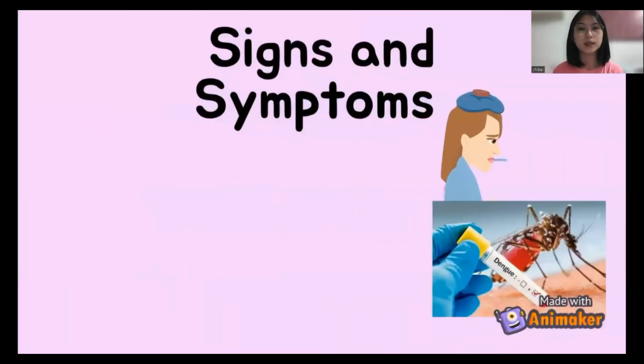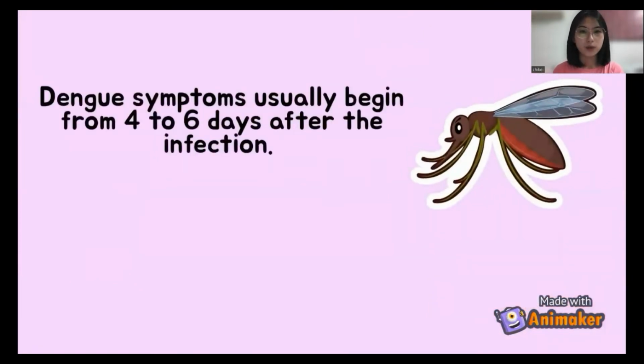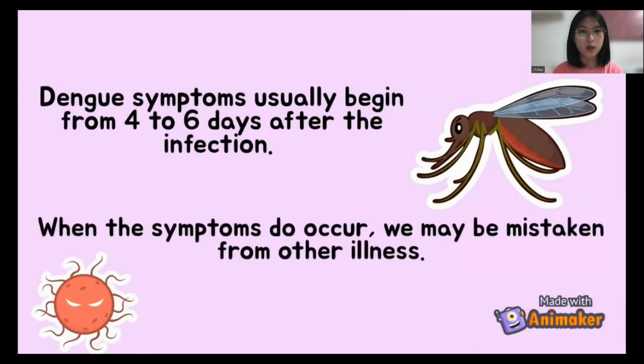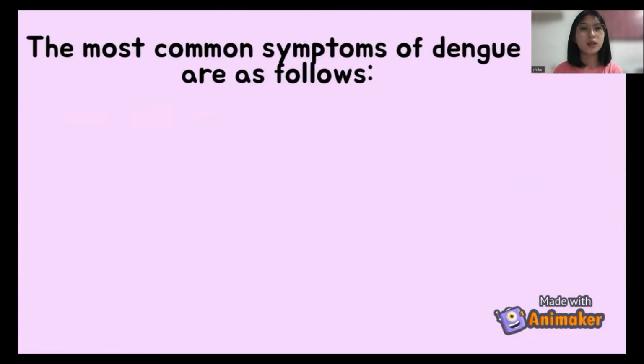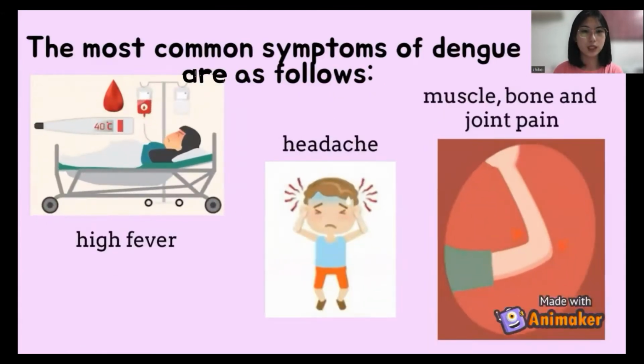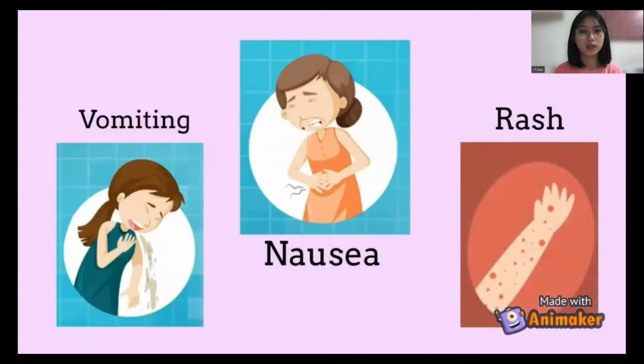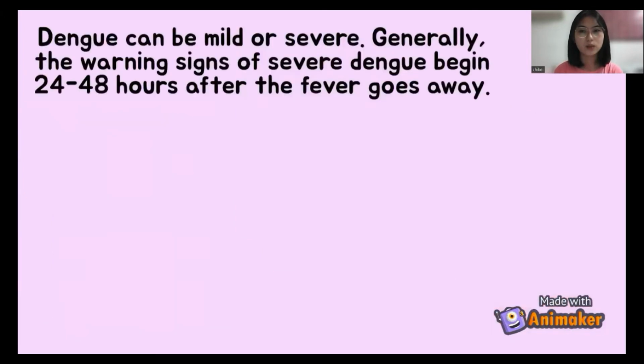I will be explaining about the signs and symptoms of dengue. Dengue symptoms usually begin 4 to 6 days after the infection. When the symptoms occur, they can be mistaken for other illnesses because they are quite similar. The most common symptoms of dengue are high fever exceeding 40 degrees Celsius, headache, and also muscle, bone, and joint pain. Vomiting and nausea are also symptoms of dengue. Some people will experience a rash on their hands too.